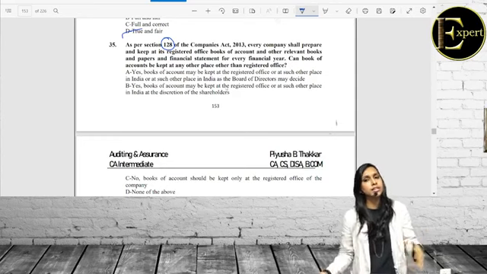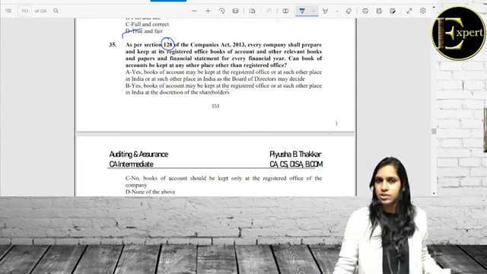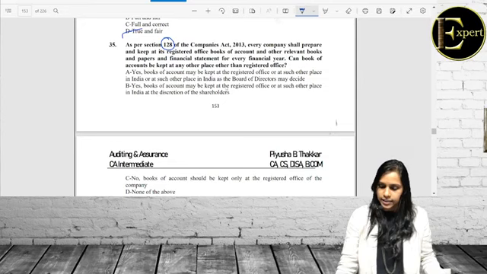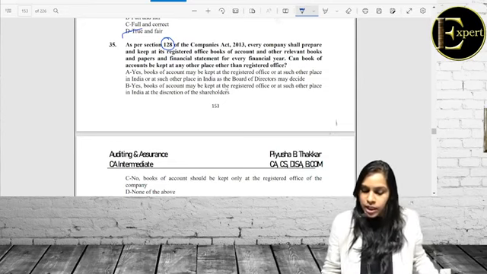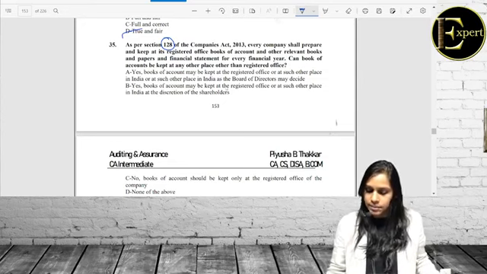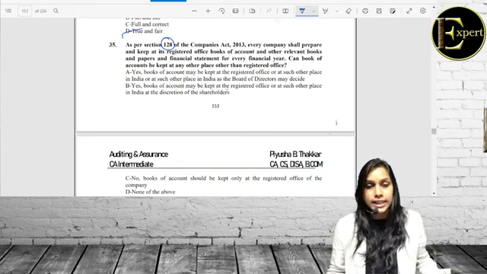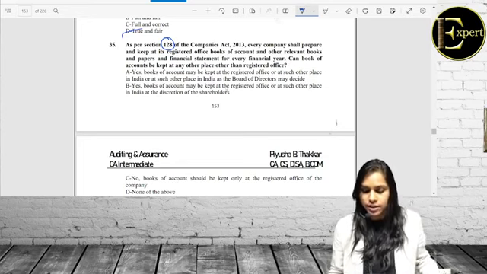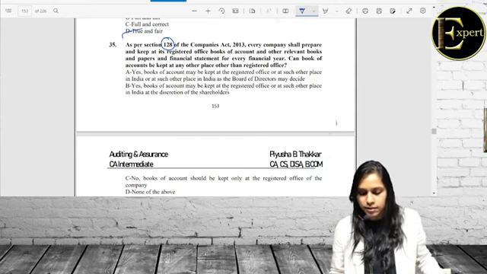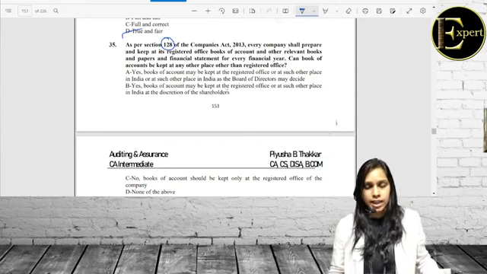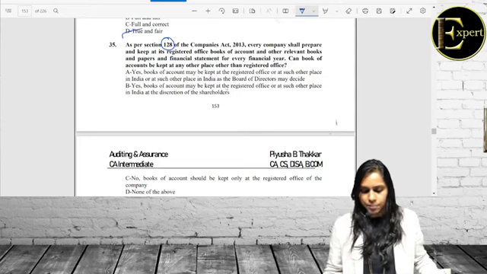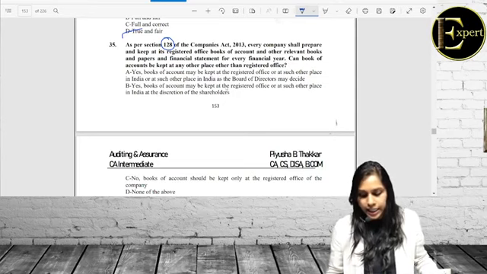Without which we cannot understand the audit part of the financial statements also. Okay, yes, so let's come back to the question. As per section 128 of the Companies Act 2013, every company shall prepare and keep at its registered office books of accounts and other relevant books and papers and financial statements for every financial year. Can books of accounts be kept at any other place than the registered office? Yes, they can be kept.